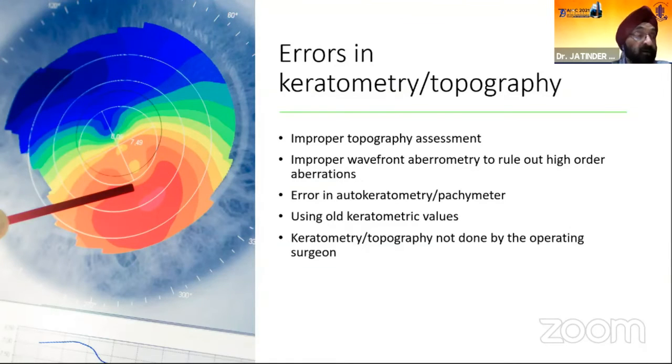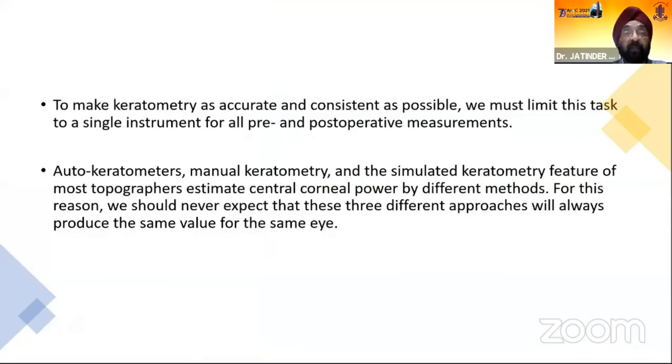Errors also occur if by mistake you have used old keratometric values, or if keratometry and topography have not been done by the operating surgeon. So to make keratometry as accurate and consistent as possible, one person should do all these assessments, and preferably on a single instrument, because instruments like autokeratometers, manual keratometers, and topographers estimate different zones, different areas, and by different methods.